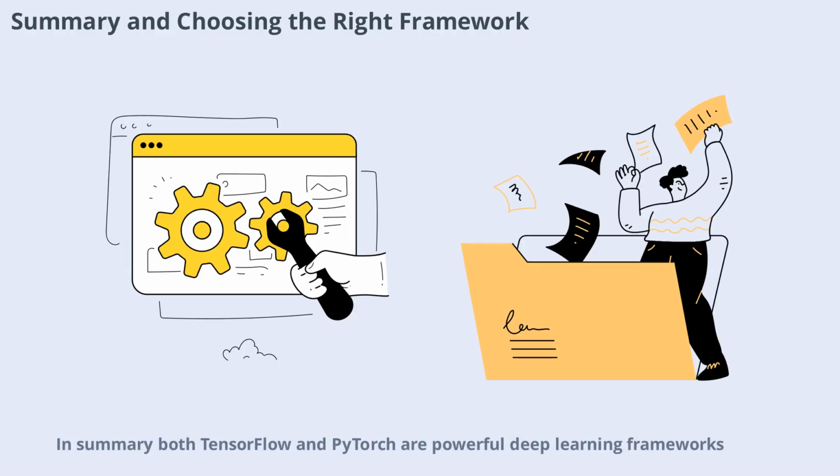Summary: both TensorFlow and PyTorch are powerful deep learning frameworks, each with its own strengths and unique features. TensorFlow excels in scalability, deployment, and industry adoption, while PyTorch is favored for its flexibility, ease of use, and popularity in research. The best choice depends on your specific needs, project requirements, and personal preferences.